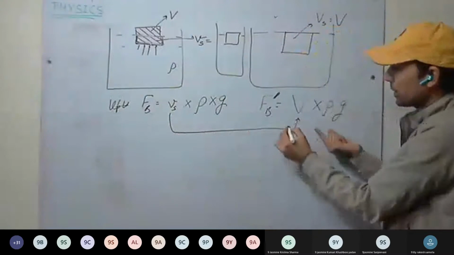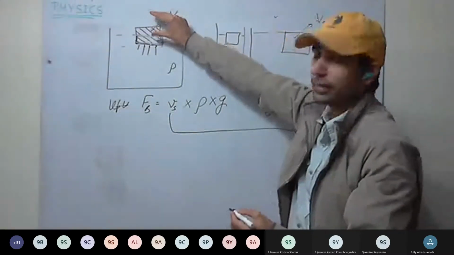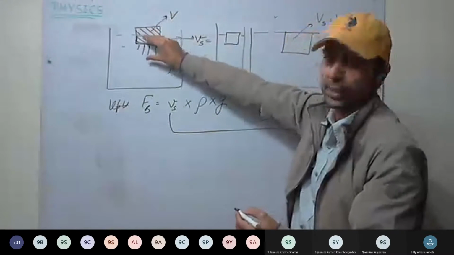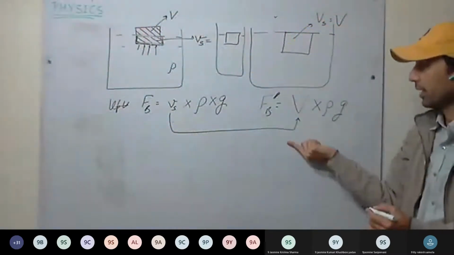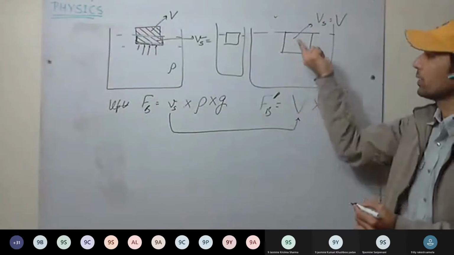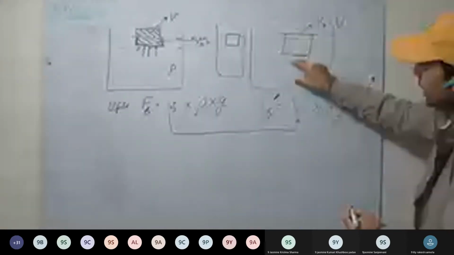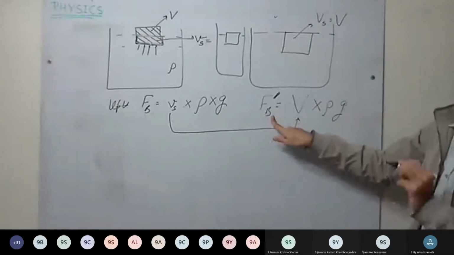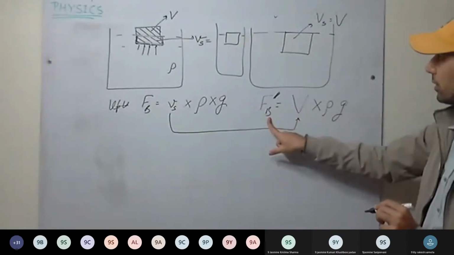It increases till it becomes capital V. So as the body submerges more and more inside the liquid, the buoyant force will be increasing, and it becomes maximum when it is completely immersed. Now, whether it's here or here or here, the maximum amount of buoyant force that can be applied is this much only. Okay.